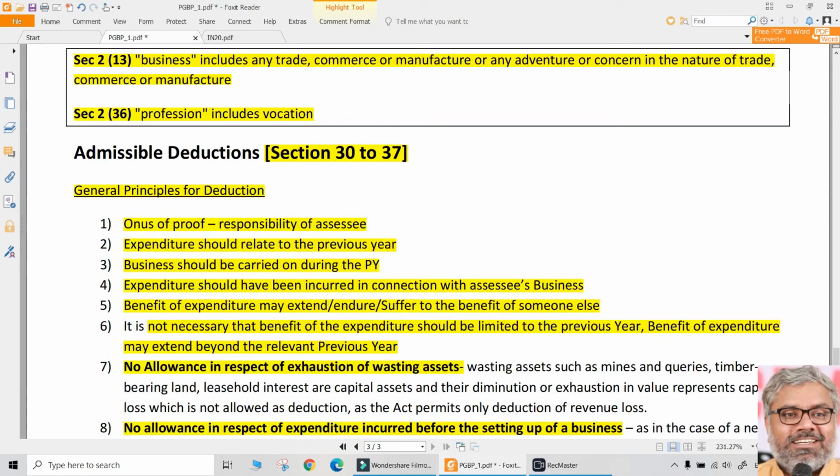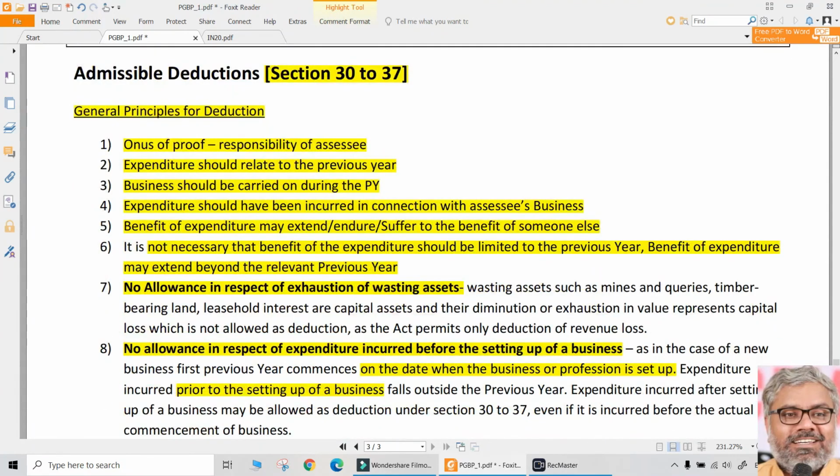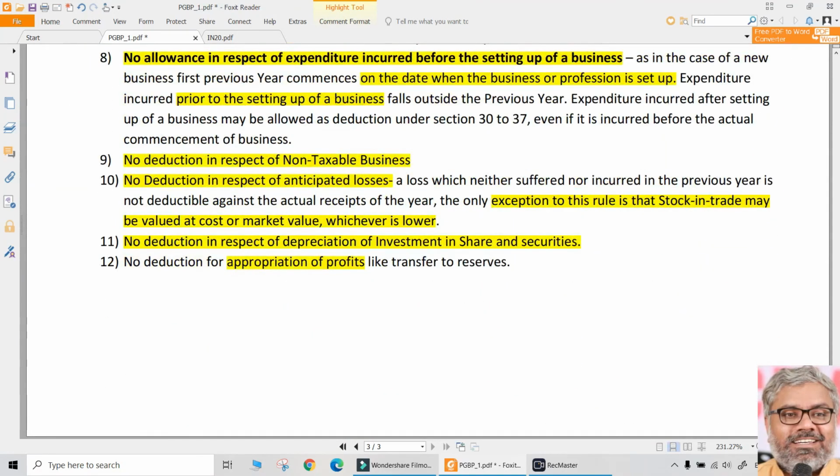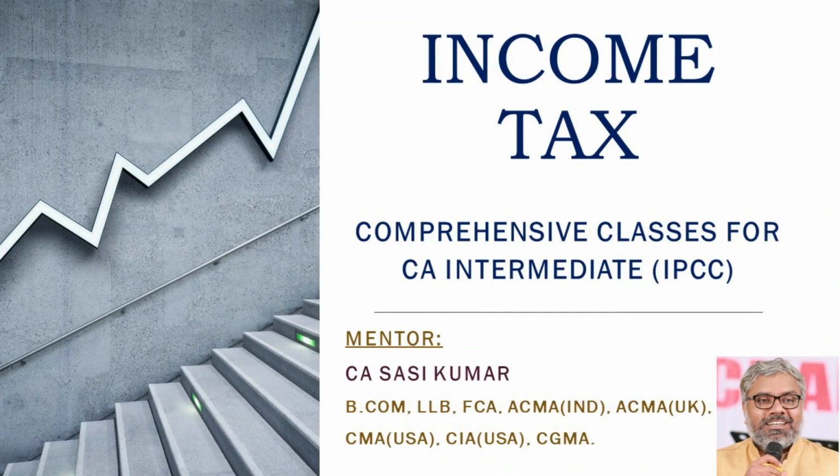Other points are very generic, but responsibility to prove that the expenditure is really incurred always lies with the assessee. These are the general principles related to the chapter of PGBP, and in the next session, we'll continue this discussion by entering into the real provisions of this head of income starting from section 30. So we'll have 30, 31, 32. 30, 31 are nothing. 32 is a very major section, that is a very important thing, that is depreciation. 35 is also a very important section, that is scientific research, and there is a series of 35 series we can call it. And then after that series, 36 and 37